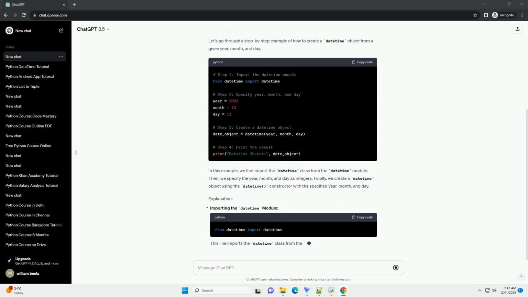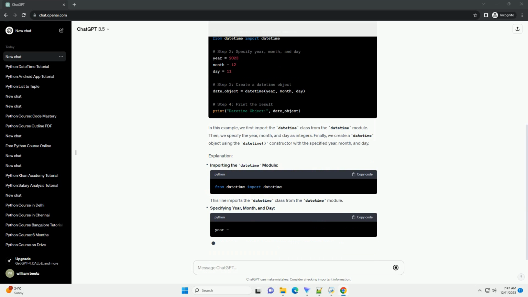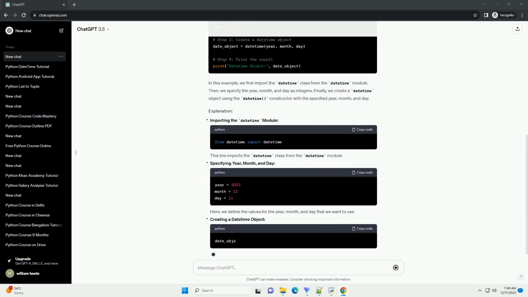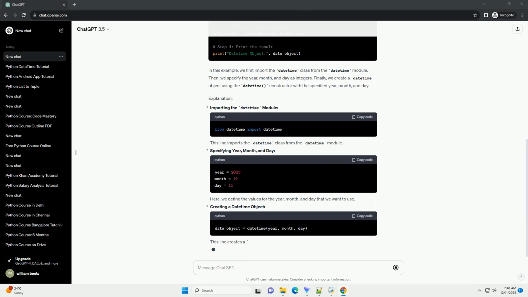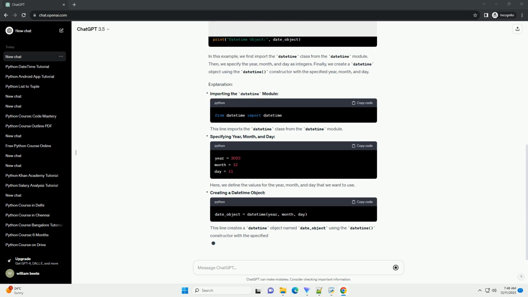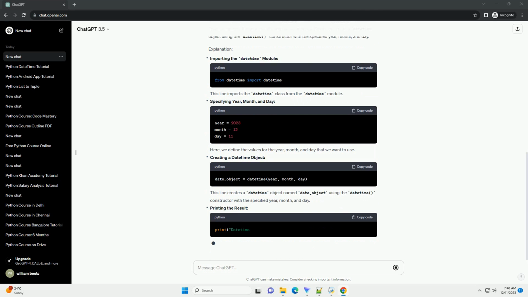Then, we specify the year, month, and day as integers. Finally, we create a datetime object using the datetime constructor with the specified year, month, and day. Importing the datetime module. This line imports the datetime class from the datetime module.